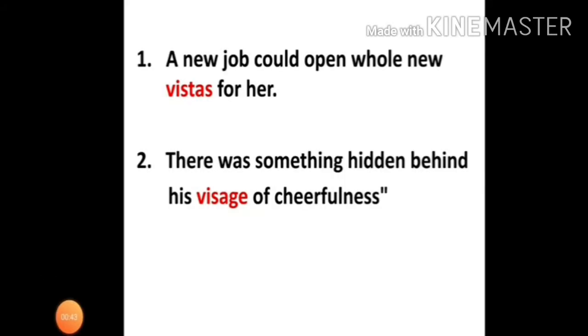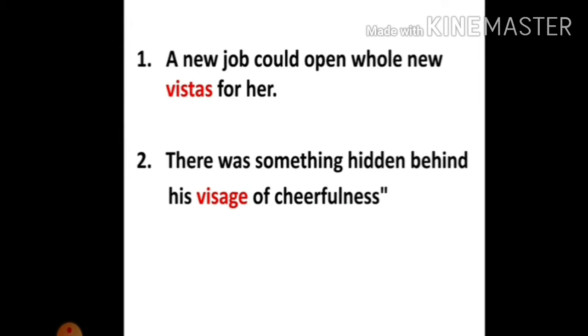Vista is a beautiful view, especially of a countryside or a city. Okay, and there is one more meaning for vista, that is prospect. In this example, the second meaning is given. A new job could open whole new vistas for her. That means prospects. What is a prospect? The possibility that something will happen. Okay, for example, there is no immediate prospect of peace. That means there is no immediate possibility of peace. So this job could open whole new vistas for her.